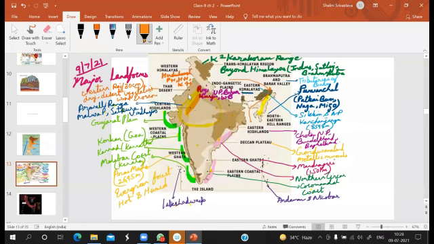Then we have the Western Himalayas, which is left. The Western Himalayas are this particular region, and it includes the Hindu Kush Mountains, Punjab Himalayas, Himachal Himalayas, and Kashmir Himalayas. So that's all. These are the major landforms of our country.